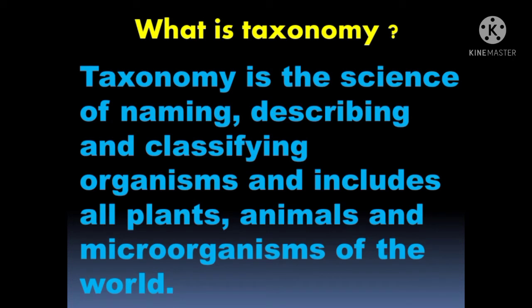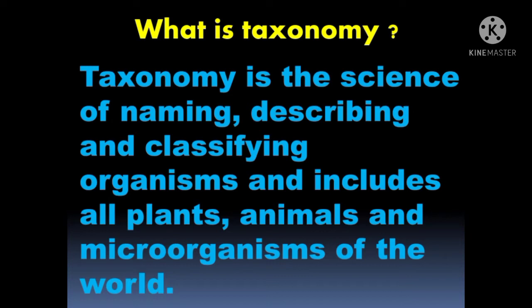So, before we start, let's learn a concept called taxonomy, which is going to be very helpful to understand various concepts throughout the chapter. So students, first we will be seeing what is taxonomy. What does taxonomy mean?